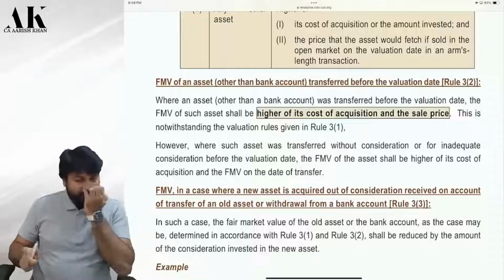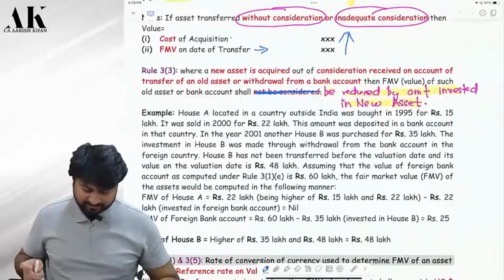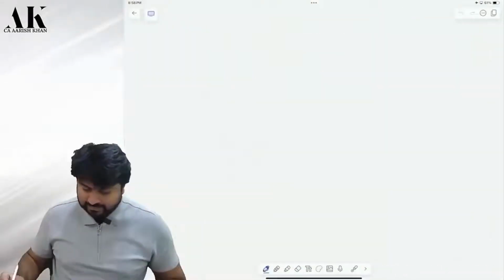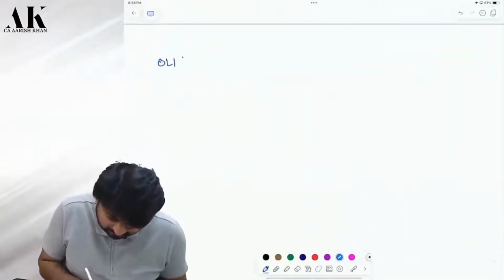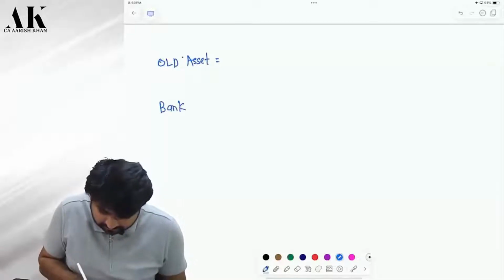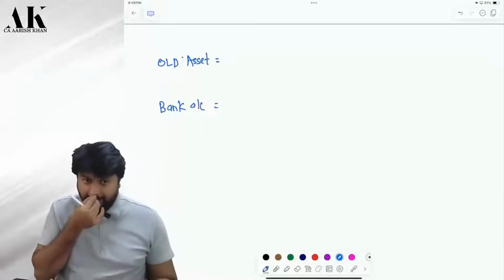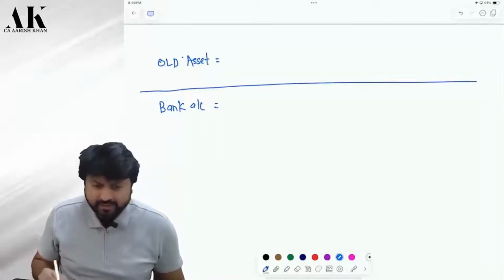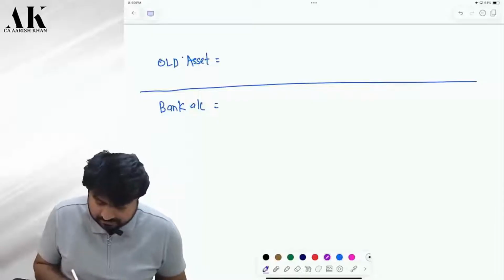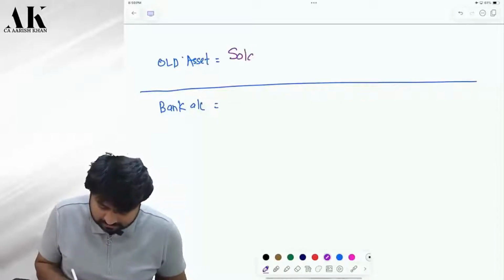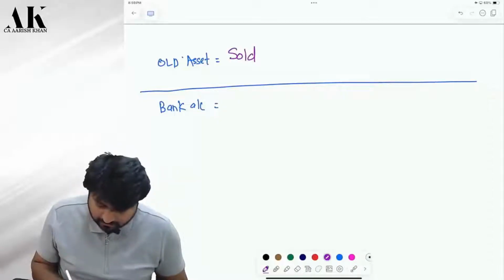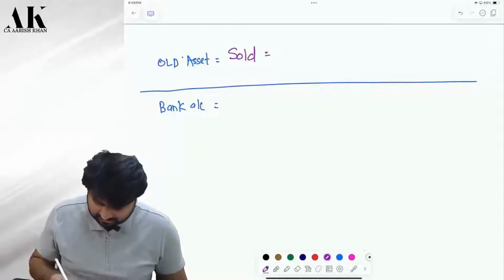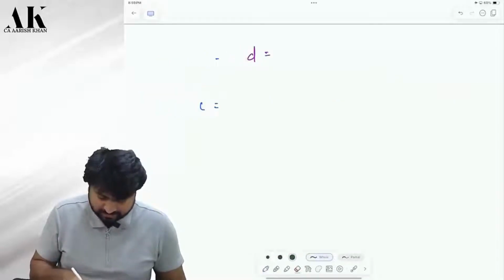So, let me give you an example. It will take some time to understand this. Shall I? Now, there is an old asset. There is a bank account. Now, you sold this old asset. Okay? Say you sold this old asset for, let me give you one example properly. See here.